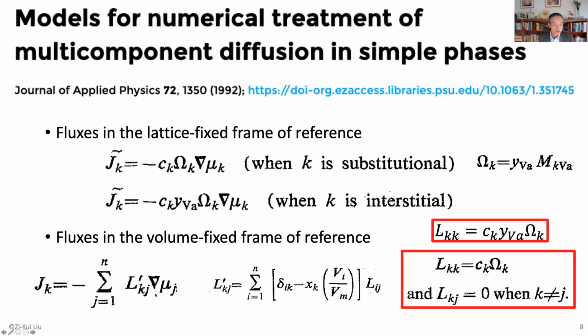So you get a different kinetic coefficient between one frame of reference and another. This one is diagonal because off-diagonal terms are zero. But in the new frame of reference, the parameter is not diagonal anymore.